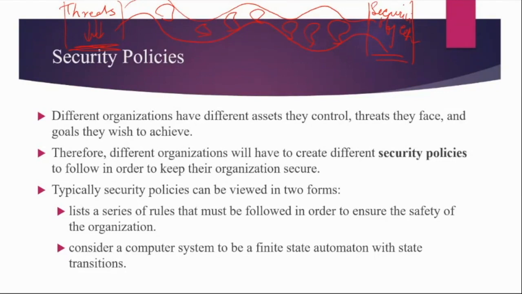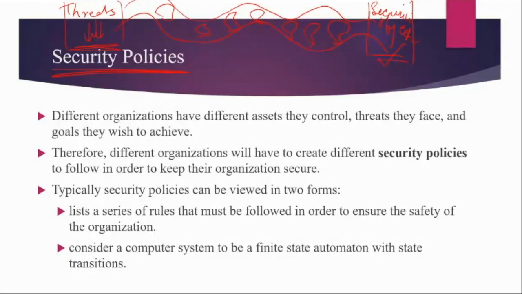Now, how to proceed on this path? Is there a formal way in which we can proceed and achieve the required goal? So the first step of that is security policies. Okay, we have to minimize the threats. We have to cover all possible attacks that could occur in our system, and we want our system to achieve the required objective. This is computer security, right? This is the goal of computer security.